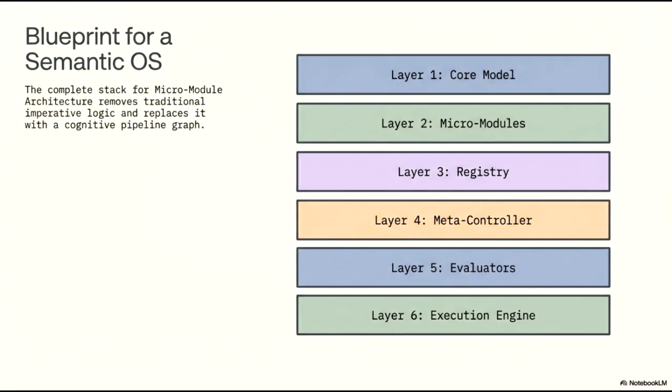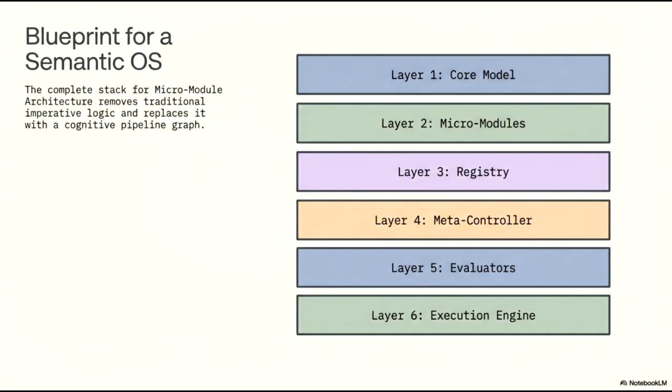At the foundation, Layer 1 is the core model, providing the underlying intelligence for the system. Layer 2 consists of micromodules, which are the granular, specialized components that perform specific functional tasks. These modules are organized and managed by Layer 3, the registry. The orchestration of these components happens at Layer 4, the meta-controller, which determines the logic and flow of the cognitive